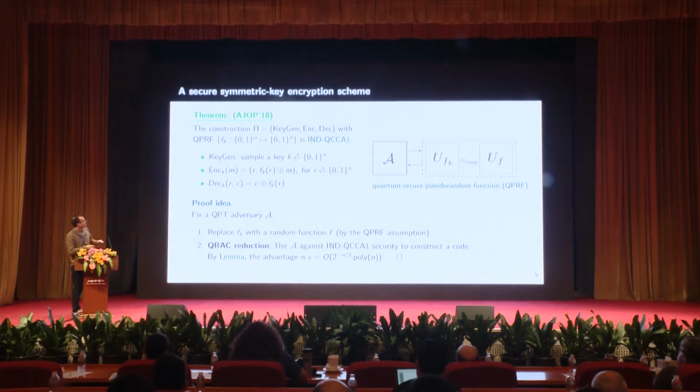And we're saying that you can actually use this adversary to construct a code from this, and then we can argue with our lemma that any advantage in decoding information from this code must be negligible. So why does this work? Well, look at this function. It has exponentially many input-output pairs that the adversary would have to know to win at the challenge of distinguishing messages. But the quantum state, or the memory that the adversary has access to, is only polynomial size, so ultimately the adversary cannot decode the information it needs to win at the game, okay? So the real proof is a bit more technical, but on a high level, this is what happens.